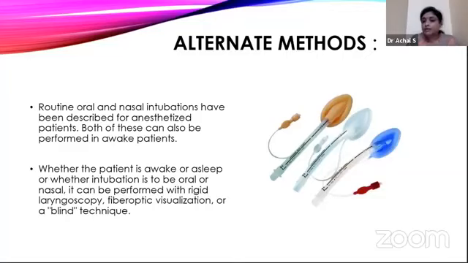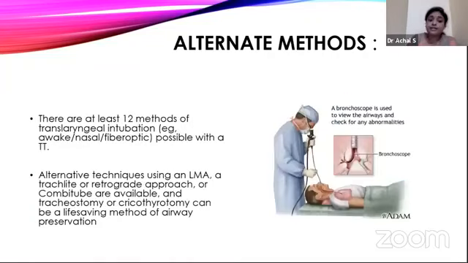Next, what are the alternative methods to tracheal intubation? Routine oral and nasal intubations have been described for anesthetized patients as well as non-anesthetized, awake patients. Whether the patient is awake or asleep, and whether intubation is done orally or nasally, it can be performed with a rigid laryngoscope, a fiber optic one, or a blind technique as in trauma. There are at least 12 different methods to intubate a patient. Alternative techniques like an LMA, a tracheolite, a retrograde approach, a combitube are available, and tracheostomy and cricothyrotomy can be life-saving procedures to preserve the airway of the patient.